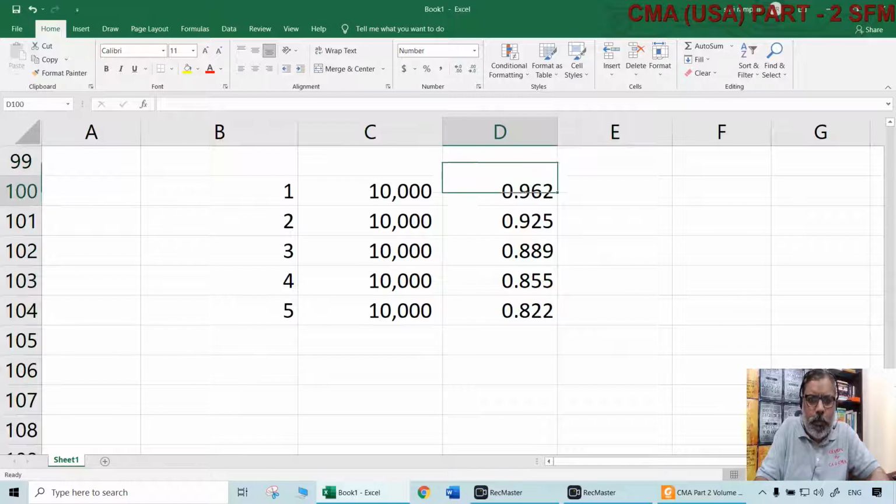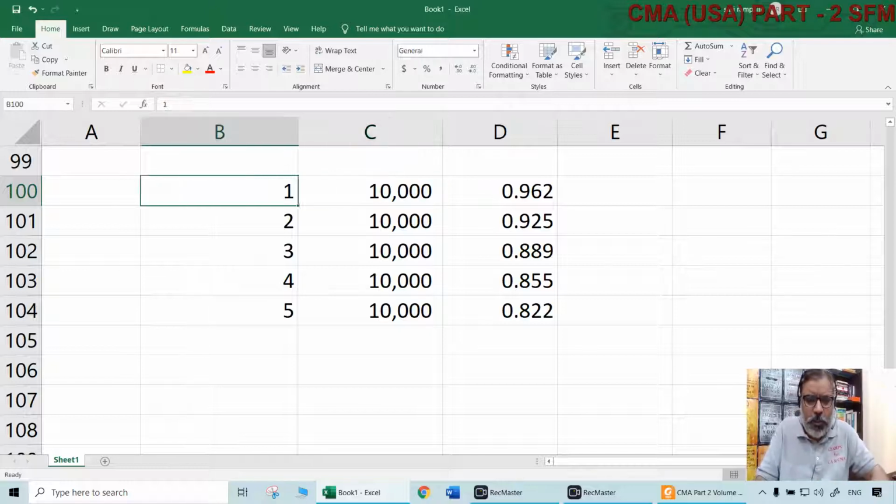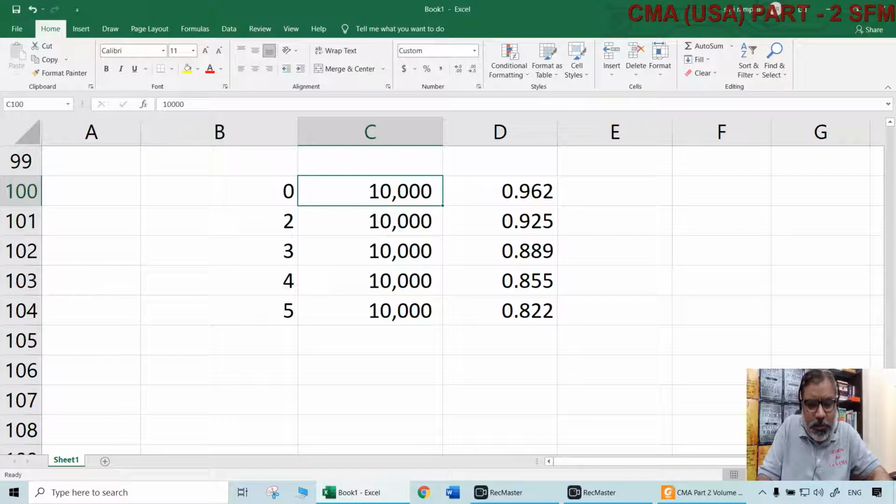Now, this 10,000 is coming at the beginning of year 1. Understand this very carefully. Beginning of year 1 is now only. That is sometimes called 0. Beginning of year 1 is now only. It is not the end of year 1. So, this becomes 0. 0th year. There is nothing called 0 here actually. What is 0? Beginning of year 1. In other words, now. What is the value of $10,000 now?